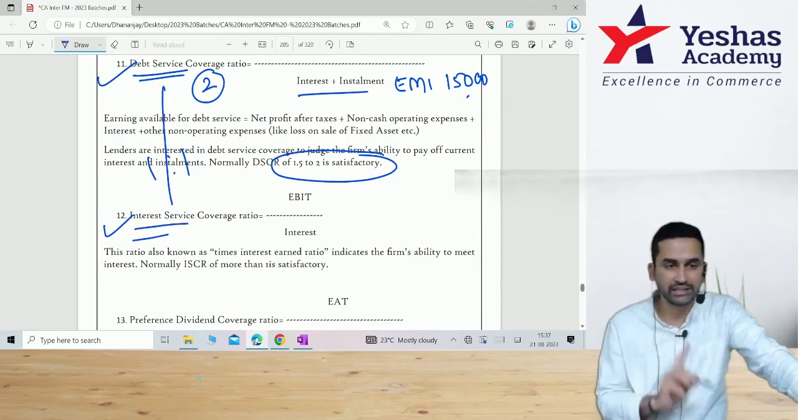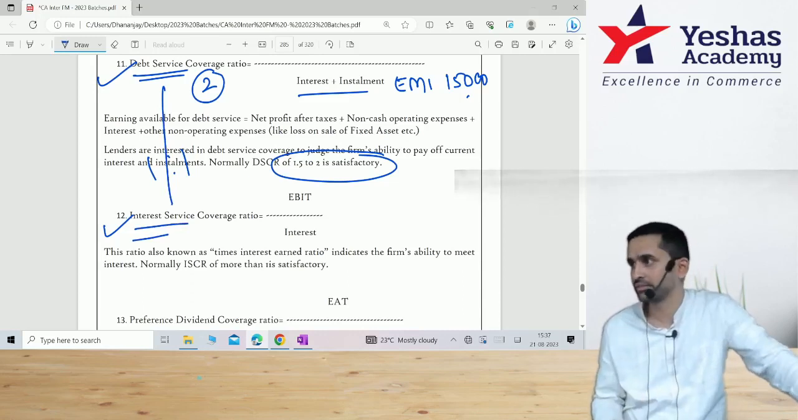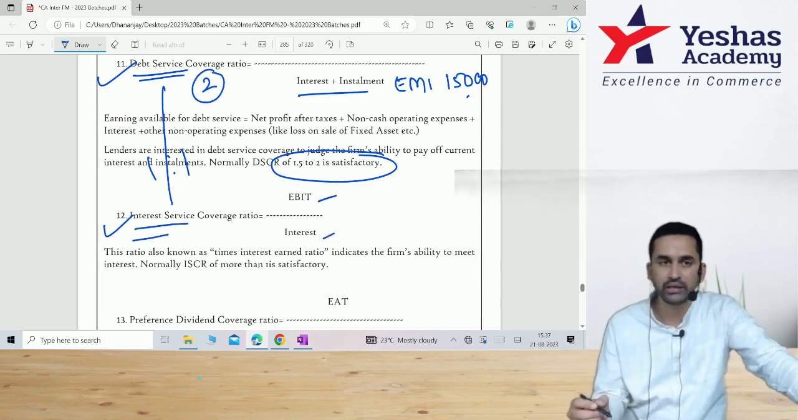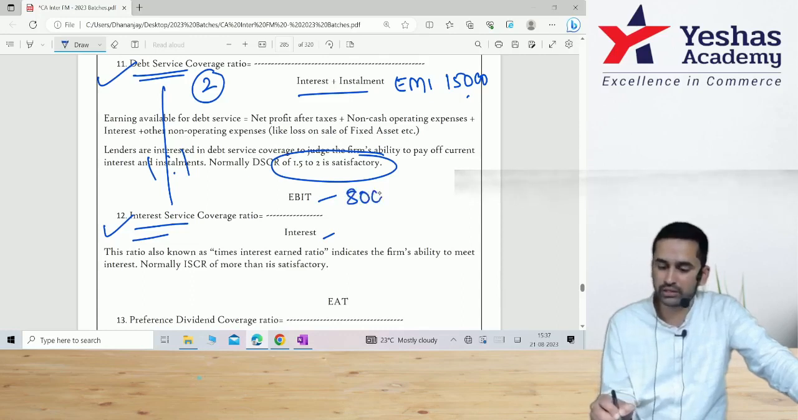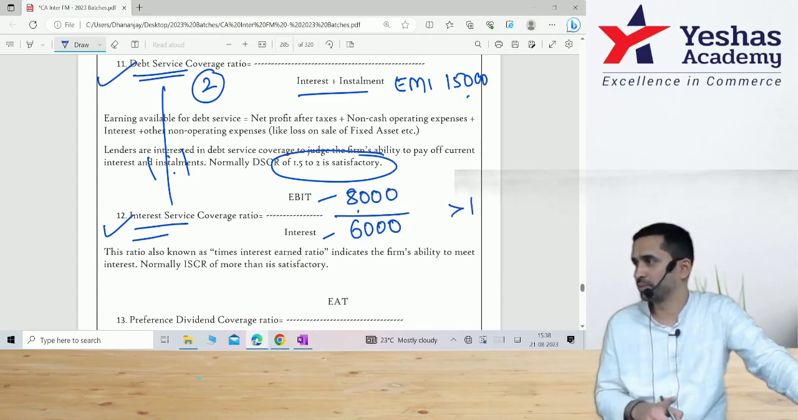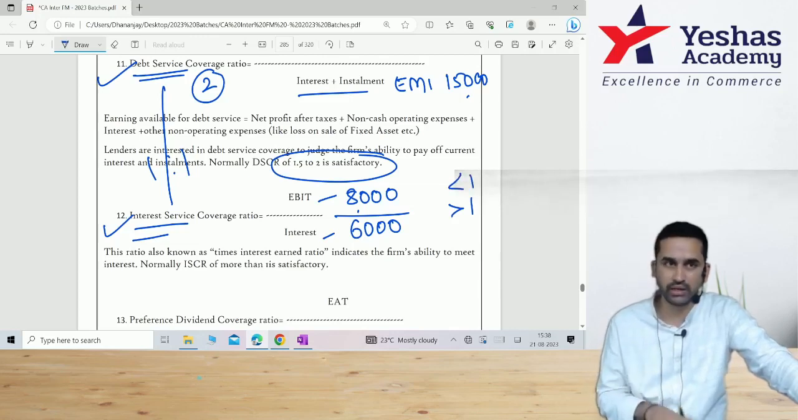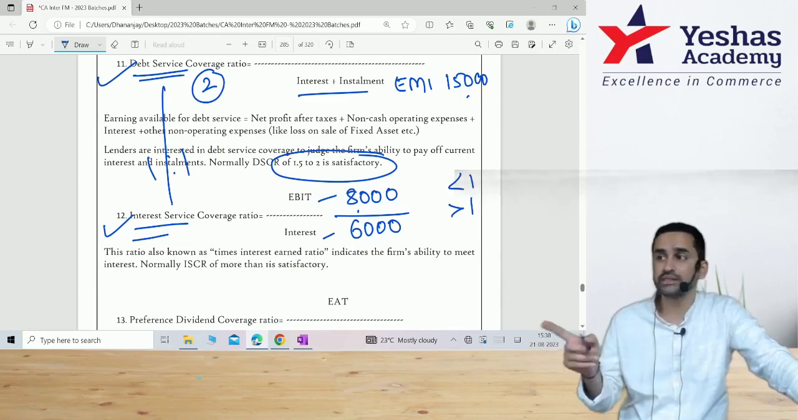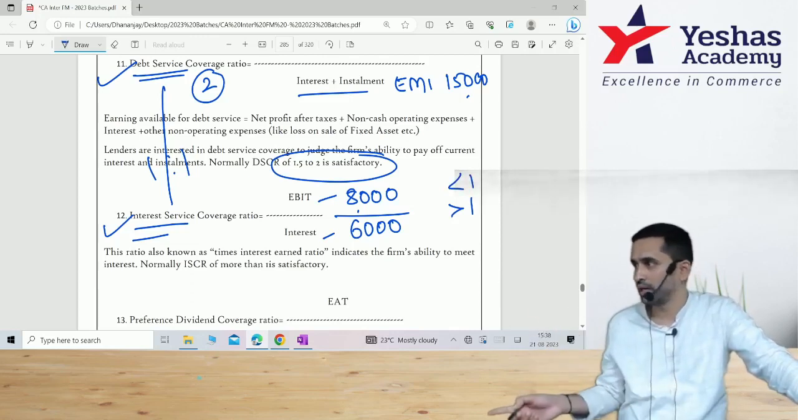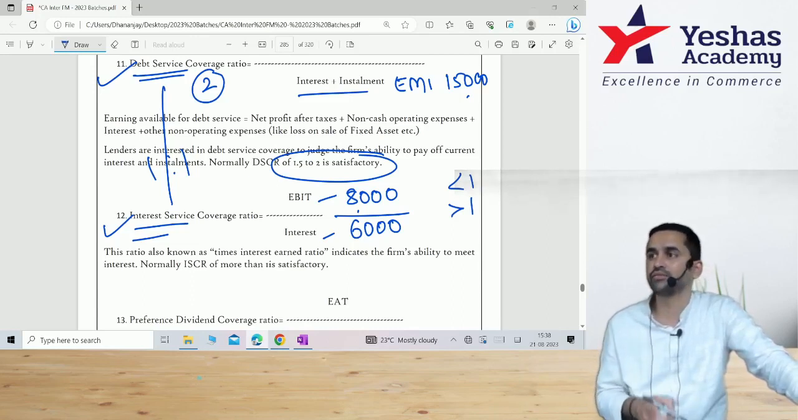The next formula is only interest servicing, where they will check whether you have the ability to at least pay interest. Here you do EBIT divided by interest, because if you are earning EBIT of 8,000 and interest is 6,000, the number will be greater than 1. That means you are earning more EBIT than the amount of interest to be paid to the banker. If it is less than 1, then you are not earning sufficient EBIT to pay the interest. It is the company's headache now to arrange funds from some source and pay the interest, but it is risky for the banker who has given the loan, as you are not earning enough EBIT to at least pay the interest amount.